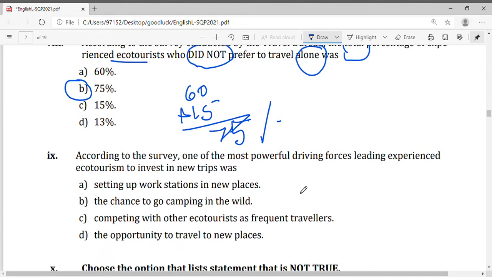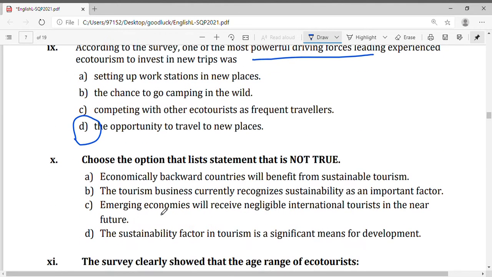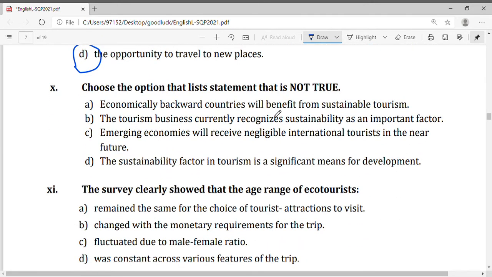According to the survey, one of the most powerful driving forces leading experienced ecotourists to invest in a new trip was: setting up a workstation in new places, chances to go camping in the wild, competing with other ecotourists as frequent travelers, or the opportunity to travel to new places. Yes, this is the correct one. Choose the option that lists the statement that is not true.